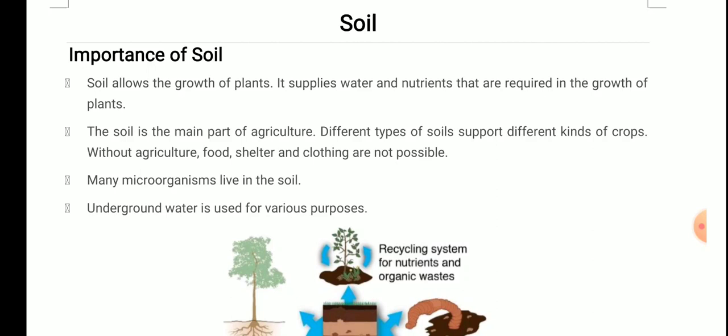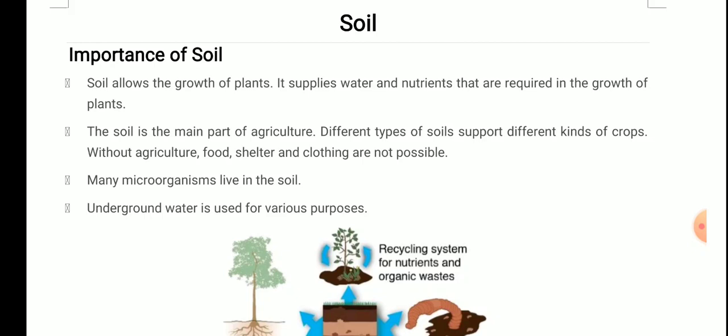Many microorganisms live in the soil. See students, microorganisms may be useful also, they may be harmful also. The useful ones, for example, help the plant to take up the nutrition and most importantly the nitrogen, because the plants cannot take nitrogen easily from the atmosphere. It is not easy. So with the help of these microorganisms, they can take that nitrogen and use it in their metabolic activities. So many microorganisms, useful or harmful, live in the soil.